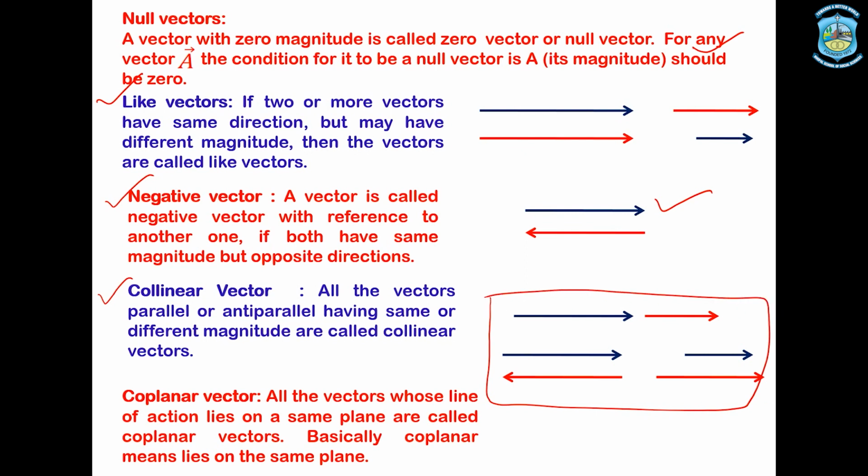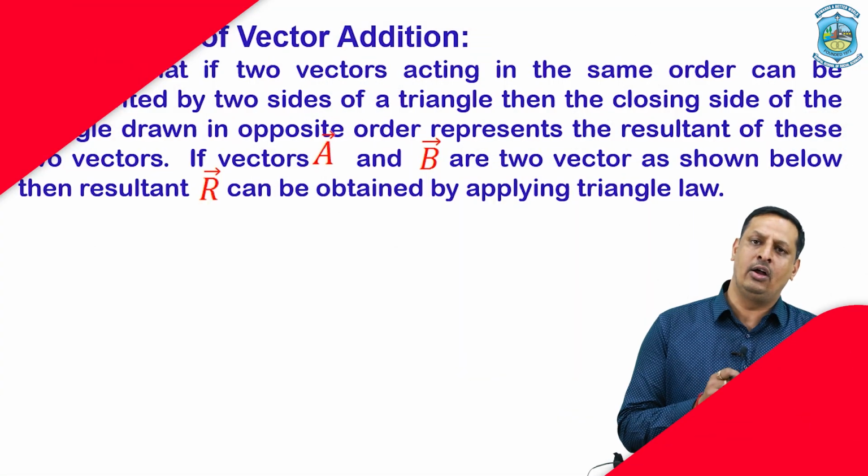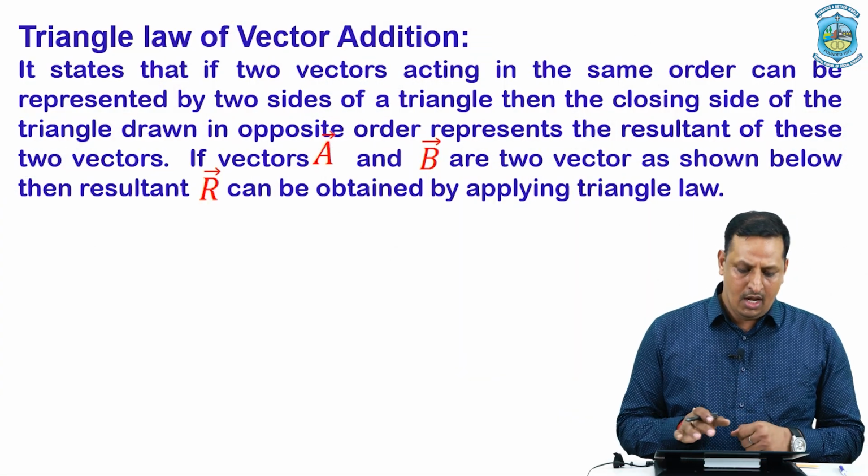Next one is coplanar vectors. Those vectors which lie in a common plane are known as coplanar vectors. Let us now talk about the addition of two vector quantities. We have three different laws for the addition of two or more vectors. We start with the very first law, which is known as the triangle law of vector addition.